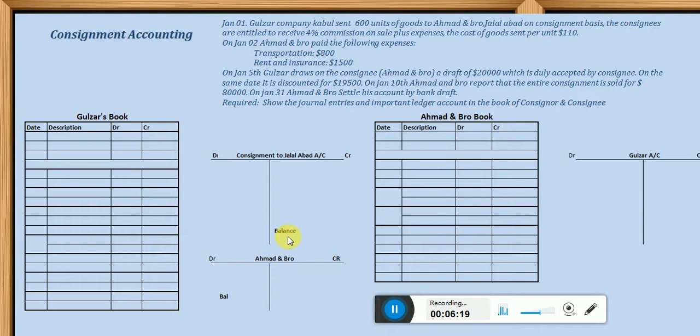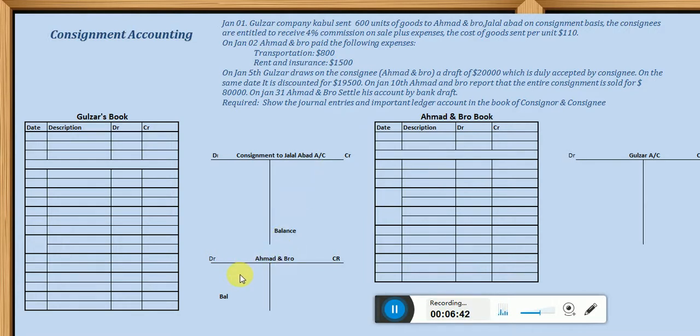Keep in mind, Gulzar will record two things in this account: expenses and revenues. All expenses which are incurred should be mentioned on the debit side, and all revenues generated by this consignment should be shown on the right side of this account.